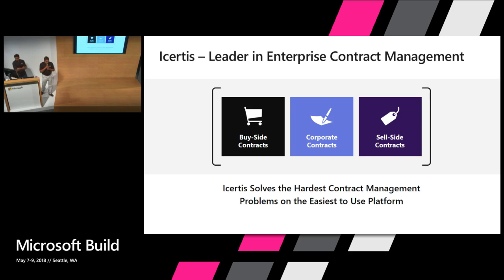Who is Icertis? Icertis is the leader in enterprise contract management. Every enterprise in the universe has one or the other type of contracts that they deal with, either with the customer or the vendor, or maybe corporate contracts like NDA, M&A contracts and things like that. Icertis is a platform on which contract management can be done for any type of contracts, for sell side, buy side, or corporate contracts.